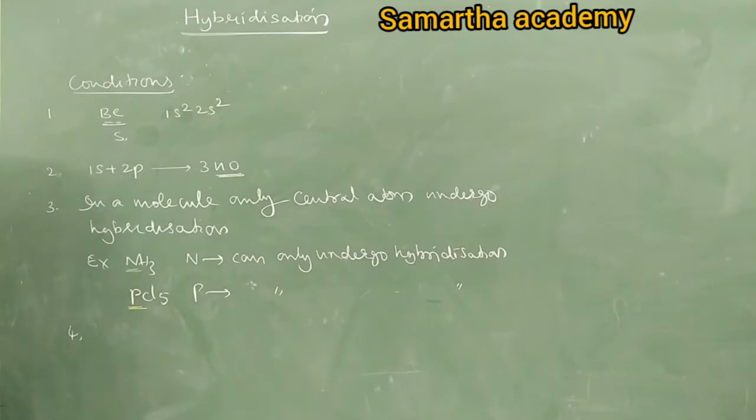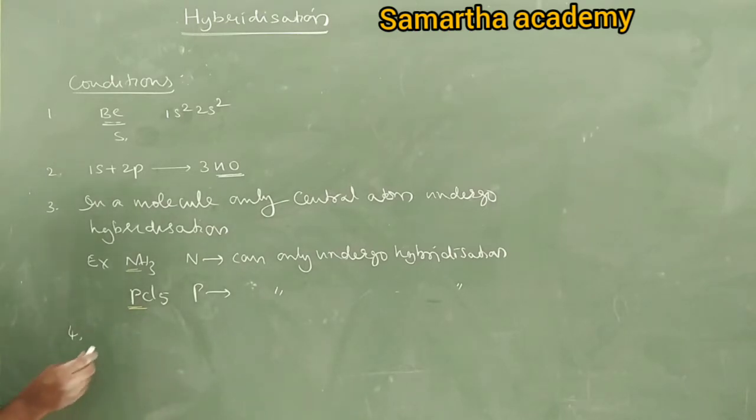One more condition is energy. What is the energy of the atomic orbitals which undergo hybridization? It must be the same. Atomic orbitals having the same energy or approximately the same energy can undergo hybridization. But they may have different shapes, like s orbital, p orbital, d orbital, not the same shape. Therefore, orbitals having different shapes may also undergo hybridization.